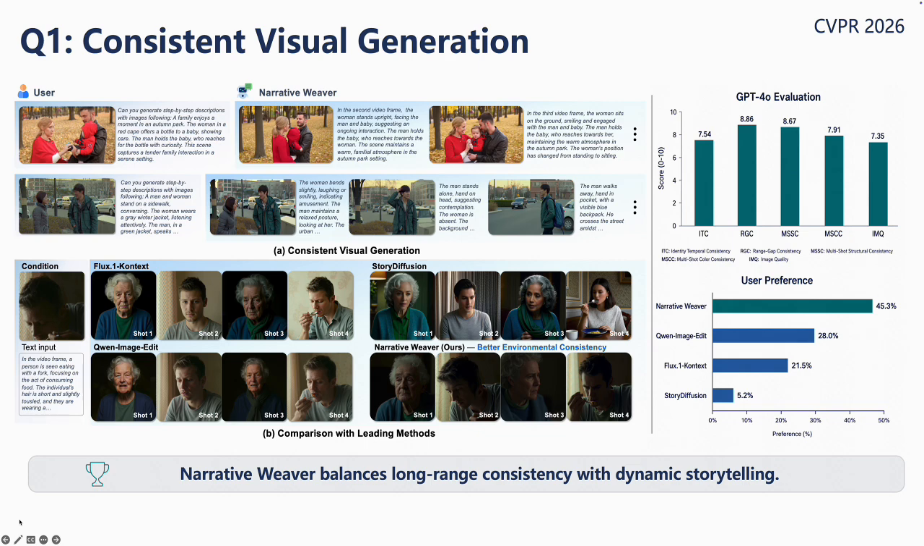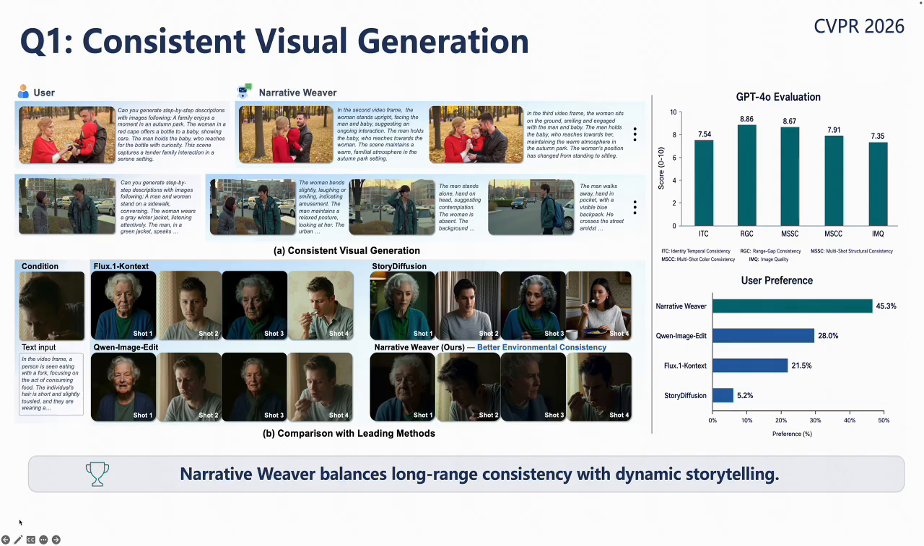Now we evaluate the first question. Can Narrative Weaver generate visually consistent multi-shot sequences? The qualitative comparison shows 4 methods. The baseline methods can generate reasonable images, but they often suffer from changed lighting, identity drift, or environment shifts. In contrast, Narrative Weaver maintains a more stable subject identity and environment while still allowing the story to progress naturally.